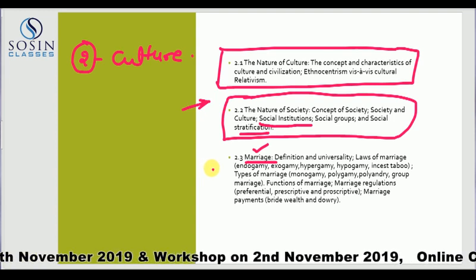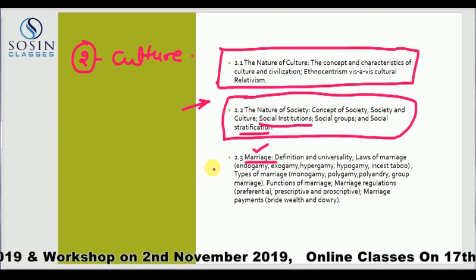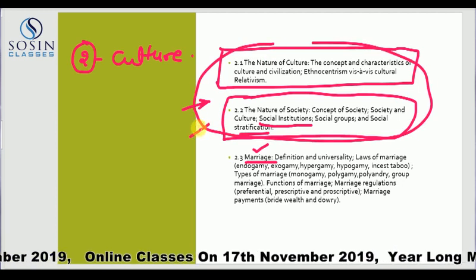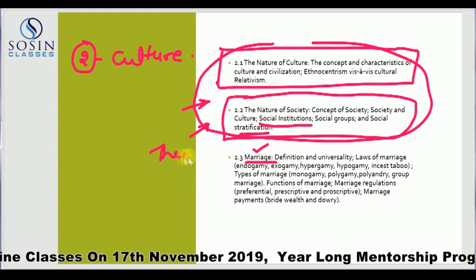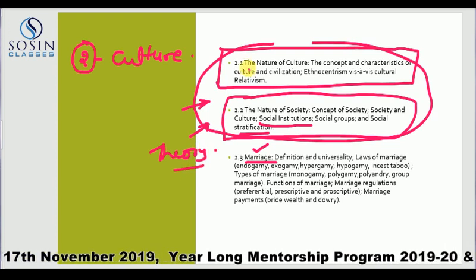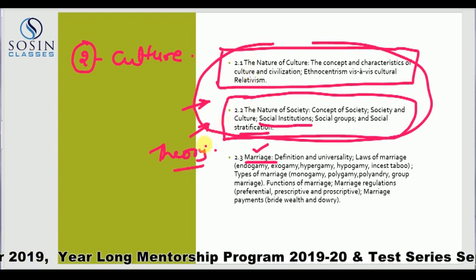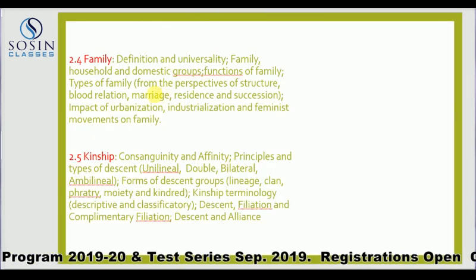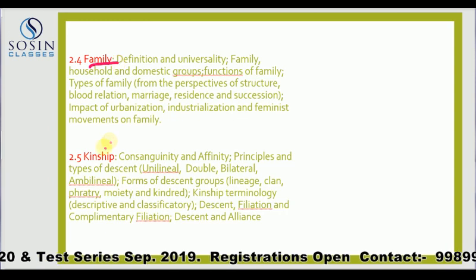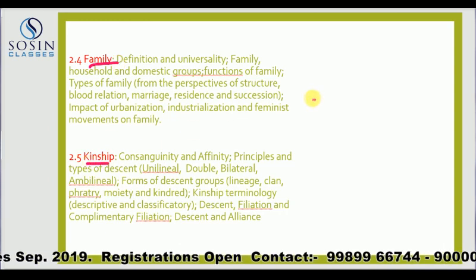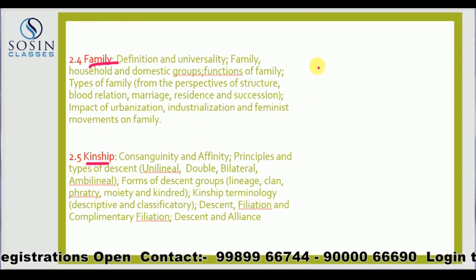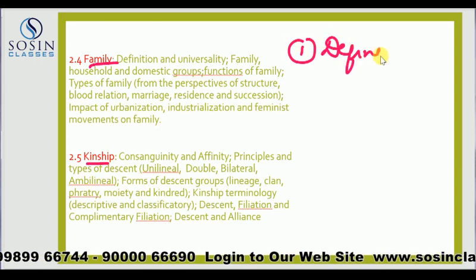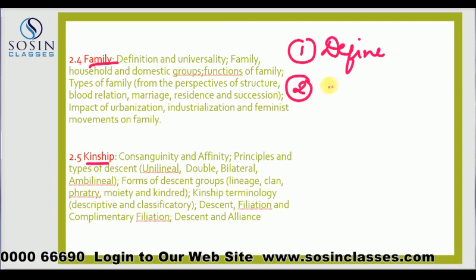So my suggestion is, do not begin with them. These actually will be built as a part of your anthropological theory. So here you will not be doing them separately, but when you do anthropological theory, you will be taking these up. So you have the topic of marriage, you have the topic of family and kinship. These are the ones that have to be answered based on, number one, you should have proper definitions of them.